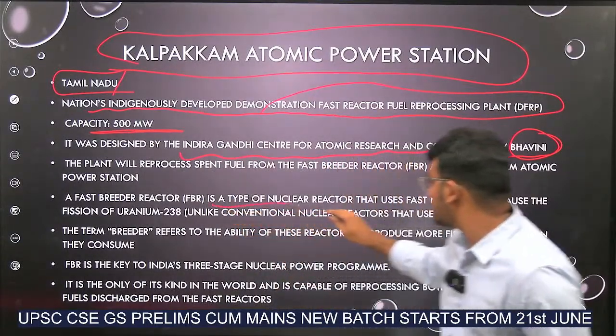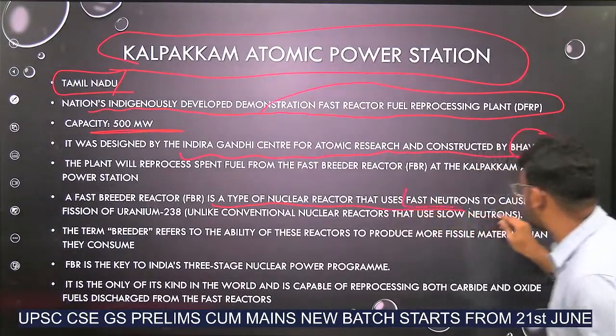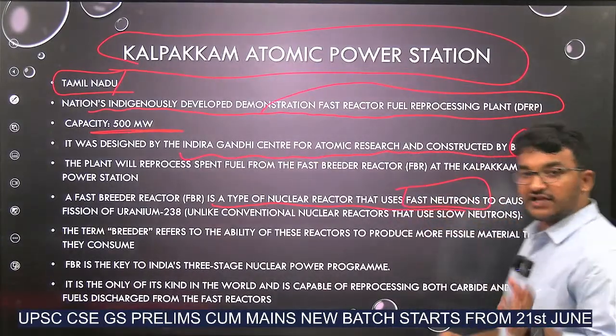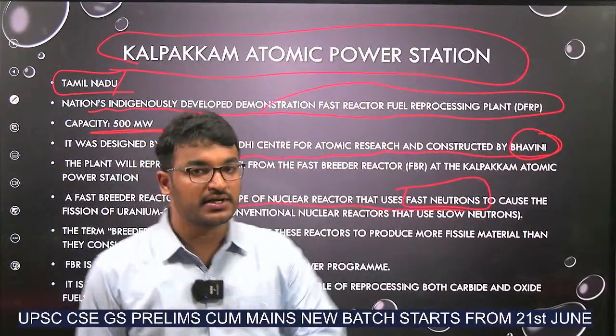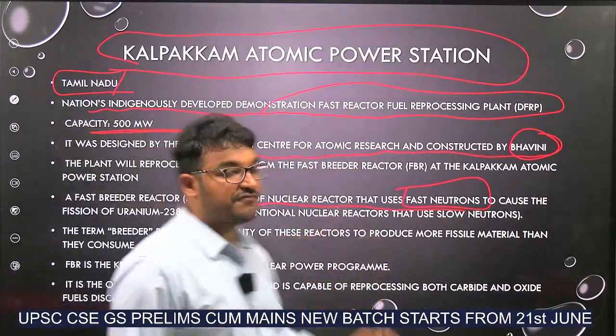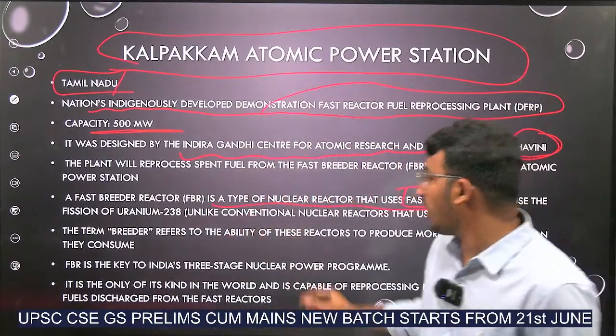It is a type of nuclear reactor that uses fast neutrons. In conventional nuclear reactors, slow neutrons will be used, but in fast breeder reactors, fast neutrons will be used. Now, what is this breeder?